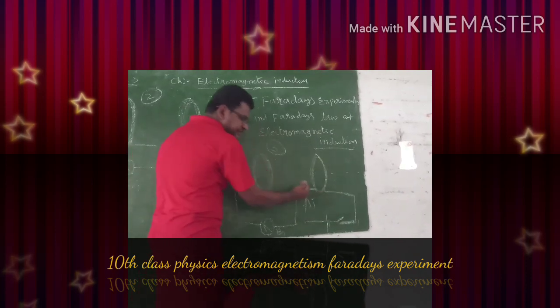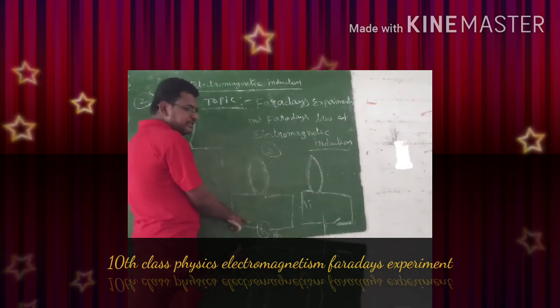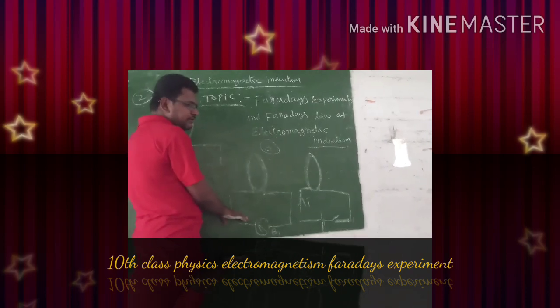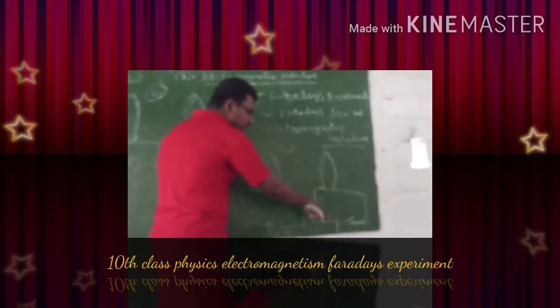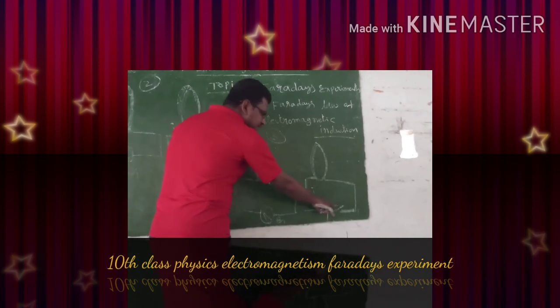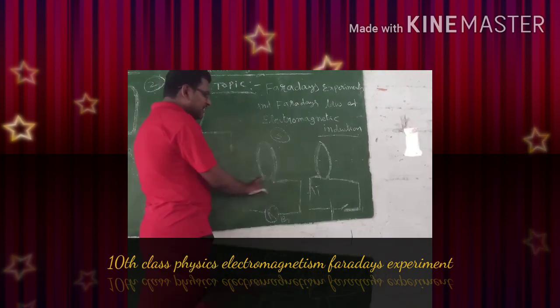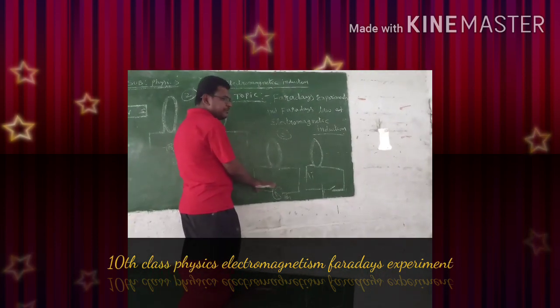Whenever we close this switch, immediately we can observe it. Now, open this switch, then immediately we can observe the deflections. That means whenever we switch on or off, we can observe the deflections in the galvanometer.